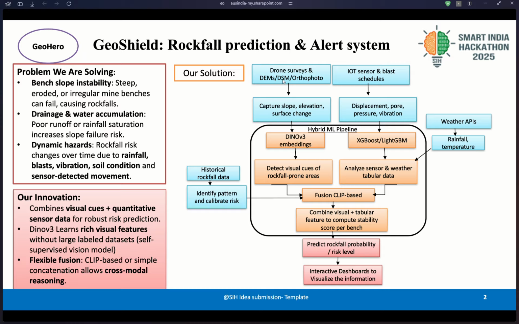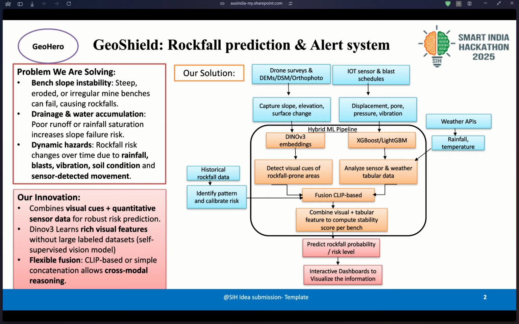So this is our solution. We get drone images and convert them into orthophotos. We use the orthophotos to get the slope, curvature, elevation, surface change, and cracks. Then we use IoT sensors to get displacement, pore pressure, and vibration, like all the soil conditions. Then we have a weather API to get the rainfall, temperature, and all those kinds of things. Not only that, we also take historical rockfall data to identify patterns, taking them as a benchmark and calibrating the risk accordingly.